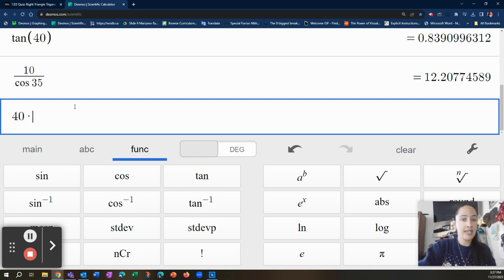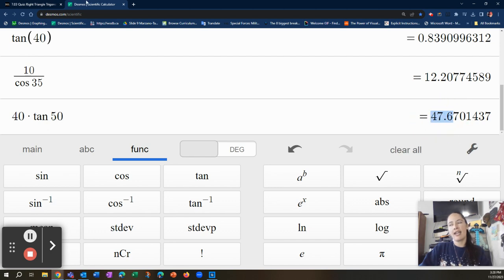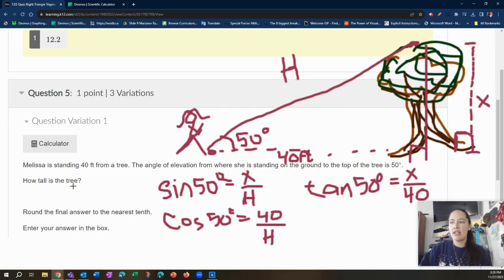So we'll have 40 times tangent of 50 degrees. I forgot the angle measure. There you go. It should be about 47 and 7/10 feet high. It's a nice tall tree. That's lovely. It's feet because the distance is measured in feet. So it'll stay the same if you are using degrees and your distance is measured in meters or feet. Whatever units of measure you use will be the outcome. The final answer will be in those units.